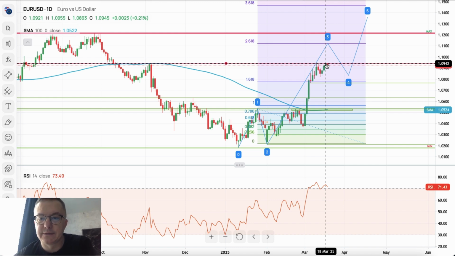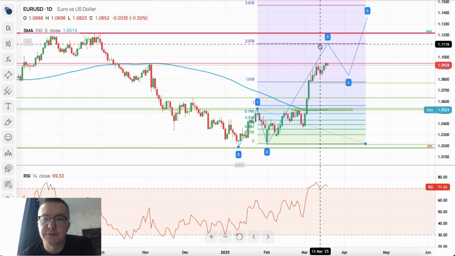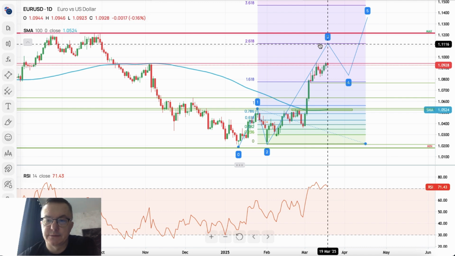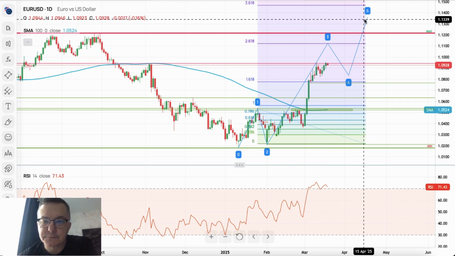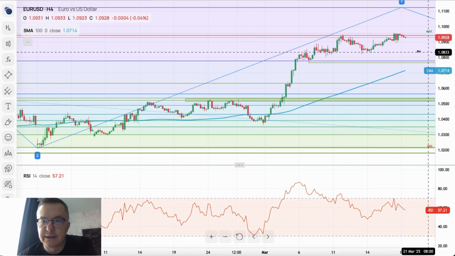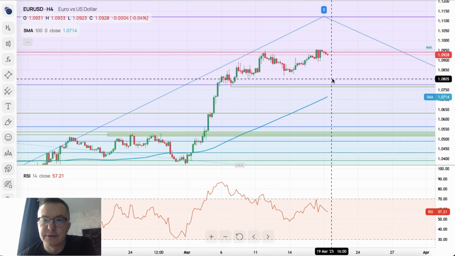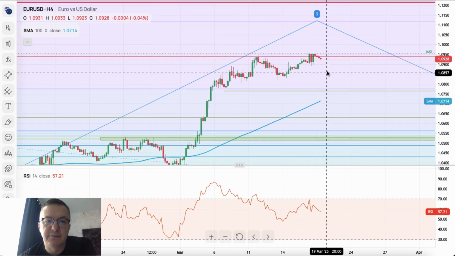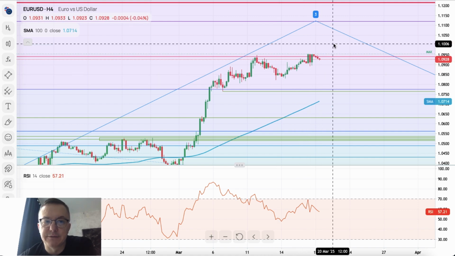1.0942 level. So there is no change here as the wave 3 develops to the upside. The target for the wave 3 is located at 1.1122. Then we should expect some sort of correction in wave 4, and then wave 5 to the upside should be done. Of course, positioning ahead of the interest rate decision is taking place, but the volatility is very low as the market awaits the Fed. Whether the Fed will deliver or not, it all depends on how the price action will